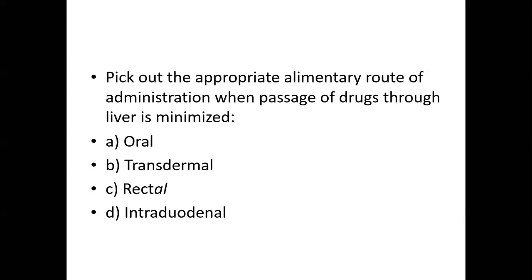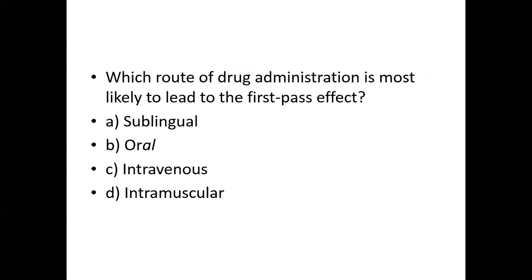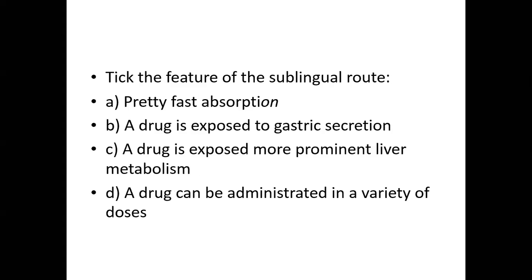There are some important questions for you. You have to see these questions and remember them. Pick out the appropriate route of administration when passage of drugs through liver is minimized. That I told you in my lecture. The correct answer is rectal route of drug administration. Which route of drug administration is most likely to lead to first pass effect? Oral is the route where the drug has to pass through first pass effect.